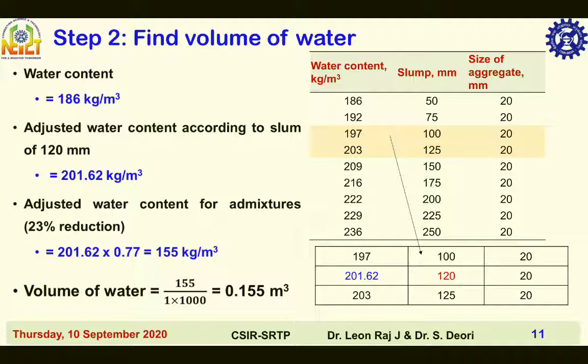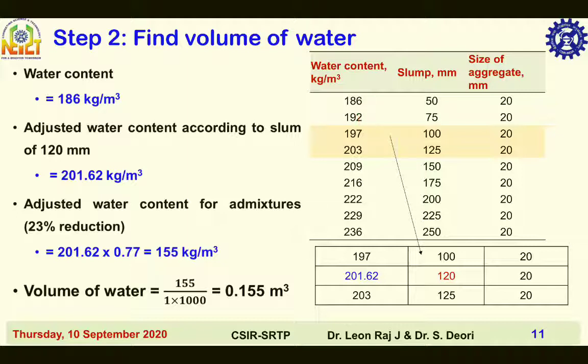Here the water content for 50 mm slump and 20 mm maximum nominal size aggregate is 186 kg per meter cube. Next, the water content for slump with 20 mm maximum nominal size aggregate is 186 into 1.03, which is equal to 192 kg per meter cube.